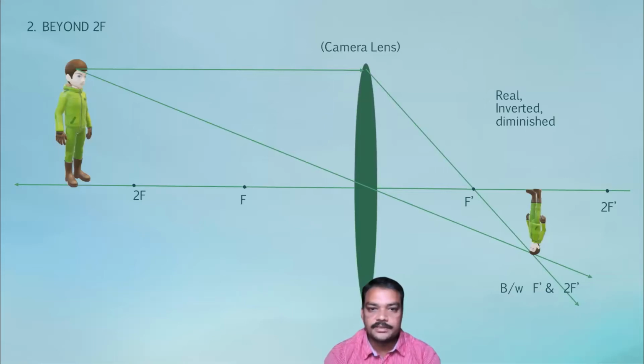Assume that the person stands at a sufficient distance in front of a camera. Light rays come from the object, pass through the lens, and meet at a point after refraction on the other side of the lens.